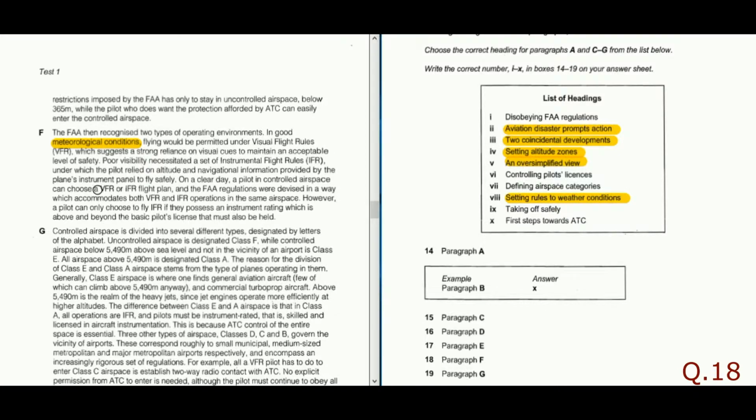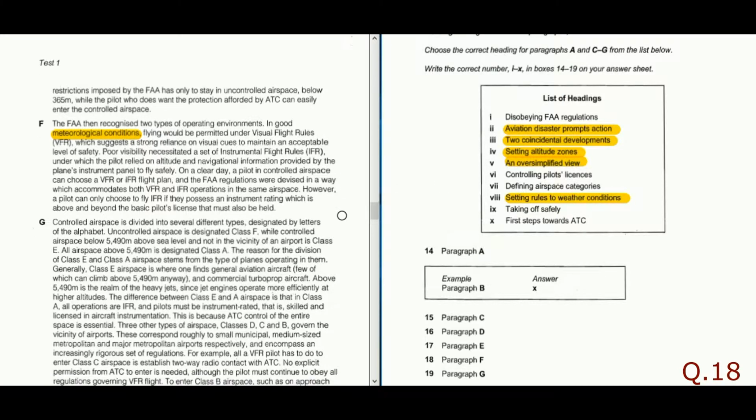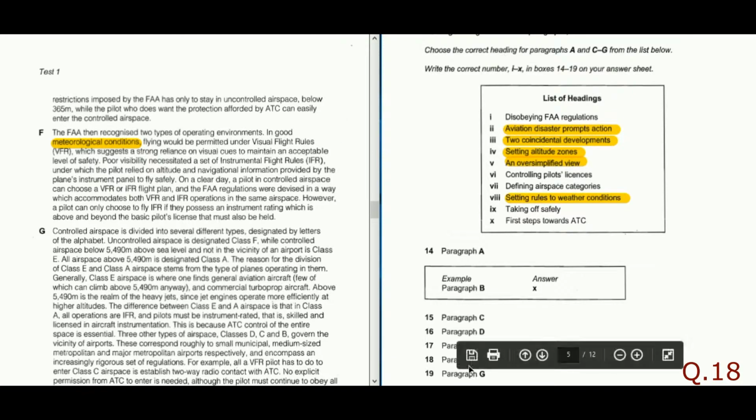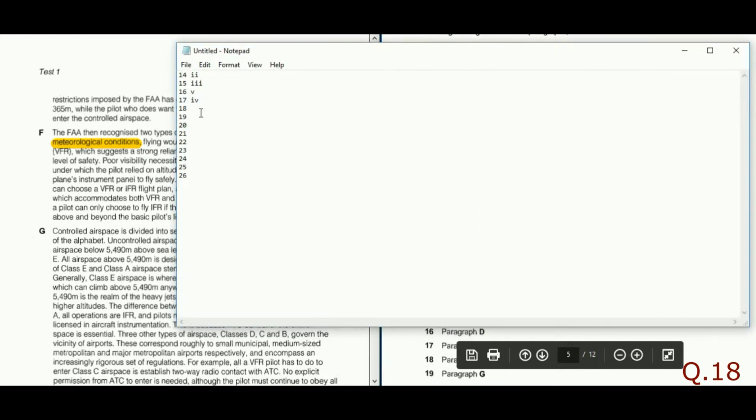Poor visibility, this is the rule. On a clear day, again this is the rule. So definitely this paragraph pertains to aviation conditions related to meteorological, meaning weather. The keywords are weather condition, meteorological condition. So the answer for paragraph F, that means question number 18, is 8.